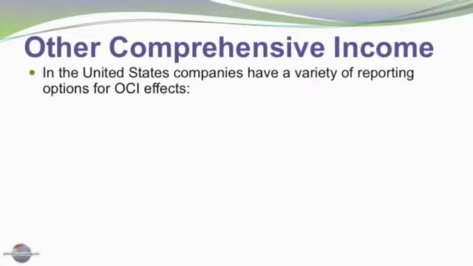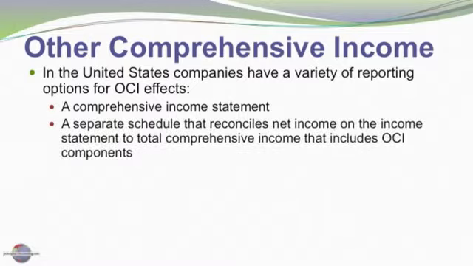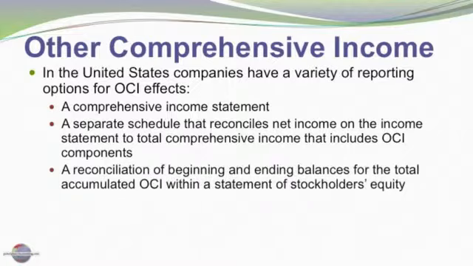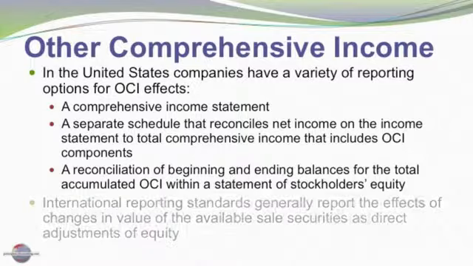In the United States, companies have a variety of options for reporting these other comprehensive income components. They can be reported in a comprehensive income statement. This goes beyond just the operating income that's seen in what you might consider to be the normal income statement. Other comprehensive income can be measured and reported in a separate schedule that reconciles the company's reported operating net income to the total comprehensive income of the business. Or finally, we might just have a reconciliation of beginning and ending balances for the total accumulated comprehensive income that's reported within the Statement of Stockholders' Equity section.